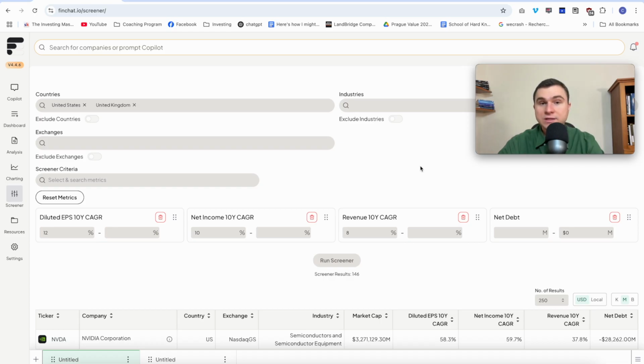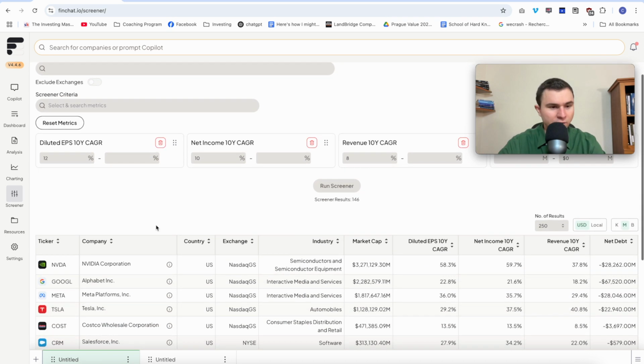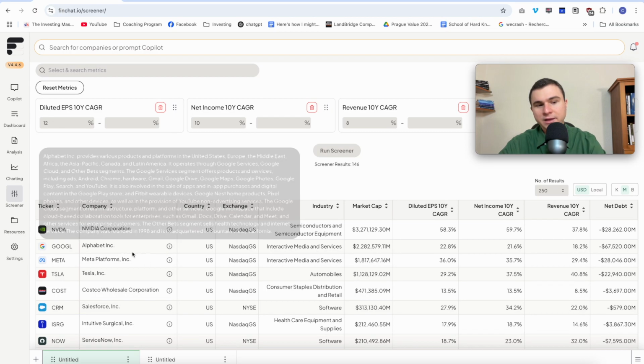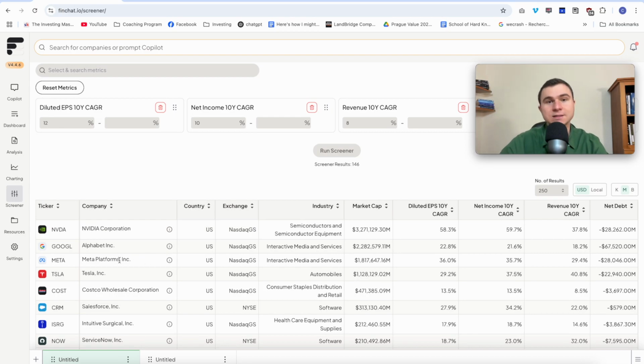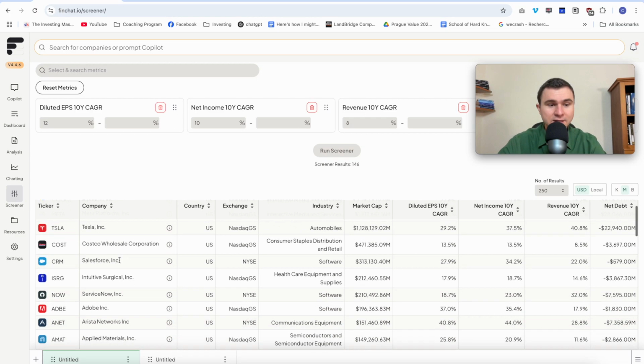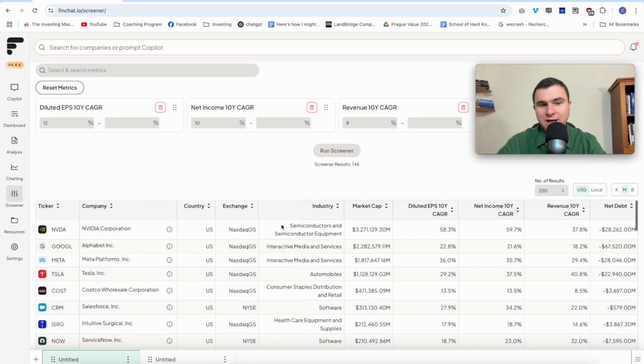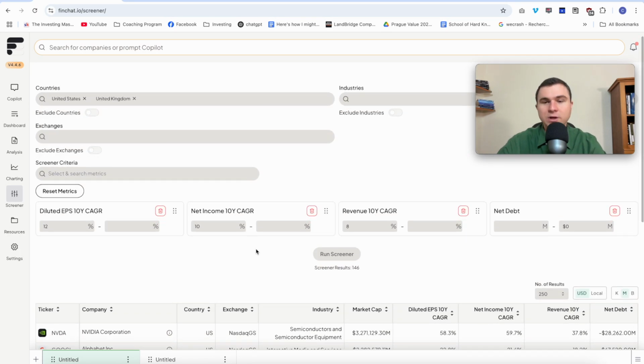I think this strategy can work for small caps, mid caps, large caps. For example, you have Google and Facebook, Meta Platforms, that are here. That could be good candidates of businesses that can grow 15% per year. They have done this in the past. Same thing with Intuitive Surgical or Adobe, Arista Networks. These are extremely good businesses. So, okay, that was the 2 steps of the analysis, the quantitative part.